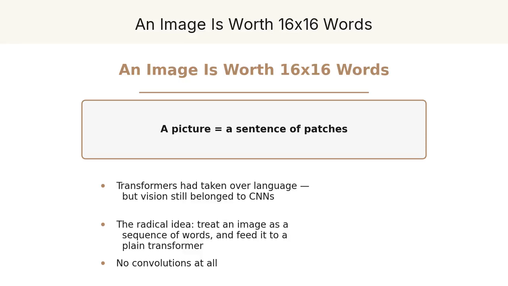By 2020, the transformer had conquered natural language processing, but computer vision was still ruled by convolutional networks, which had dominated for nearly a decade. Then a team at Google Brain asked a wonderfully simple, almost reckless question. What if we stopped treating images as grids of pixels, and instead treated an image as a sequence of words and just fed it to a standard transformer? No convolutions at all. The paper is called An Image is Worth 16 by 16 Words, and this is the model it introduced, the Vision Transformer.